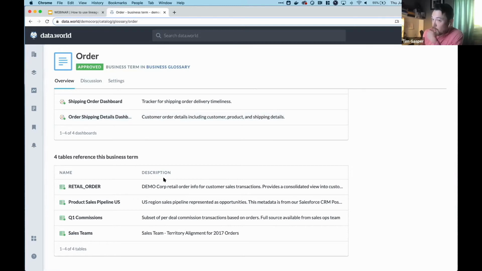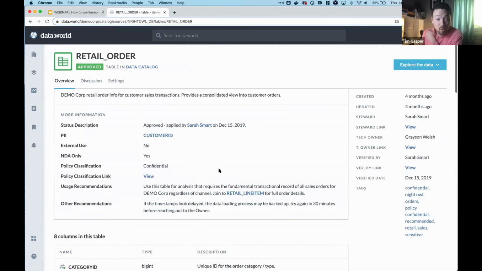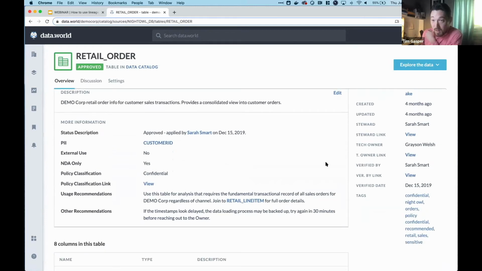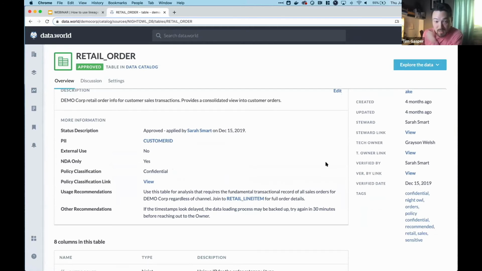But the next step here is really I want to find data, and I want to actually understand more about the data lineage. And so what I'll do is I'll click on retail order here, and I can see that this is a table. It is in our Snowflake data warehouse. Similarly to that previous page, I have all sorts of metadata available. And all this metadata is customizable by our enterprise customers. So these can be tailored to your specific informational and governance needs.